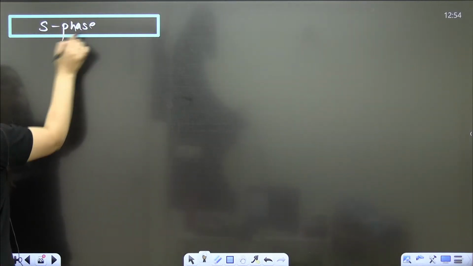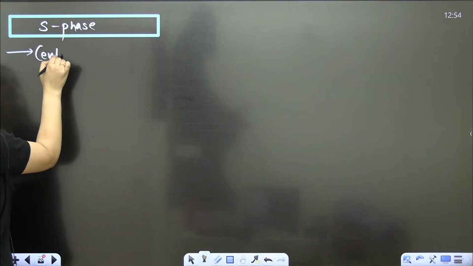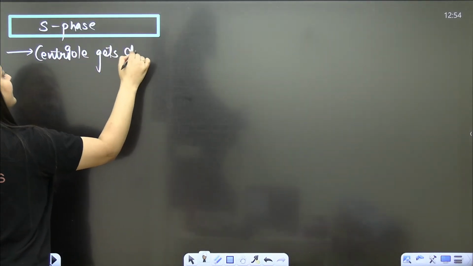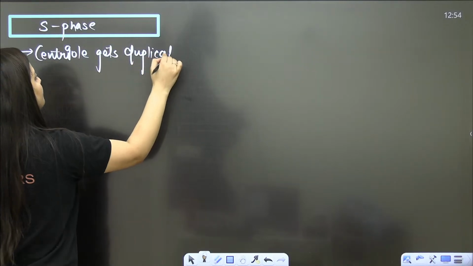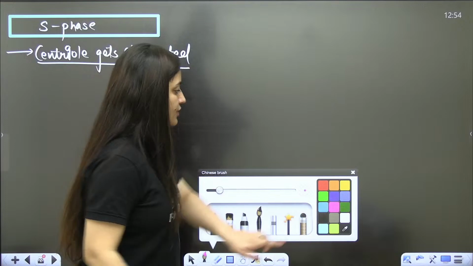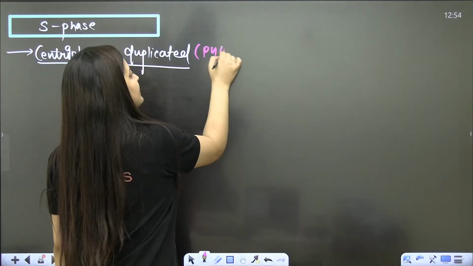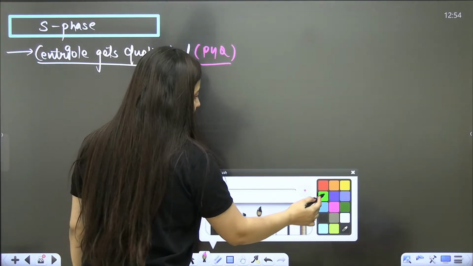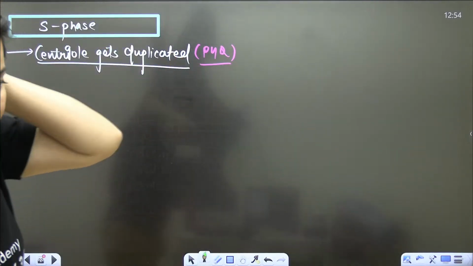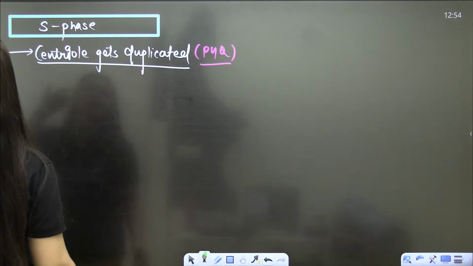One more thing that you need to remember: the centriole gets duplicated in S phase. It was a question in NEET 2021. So it is a previous year question, a PYQ. So the centriole will also get duplicated.